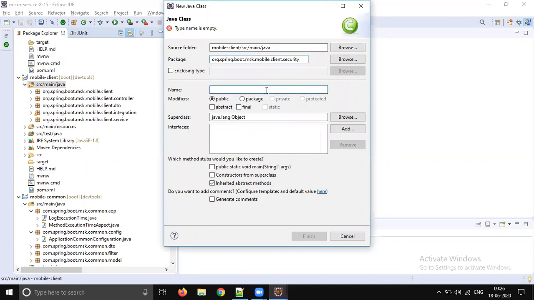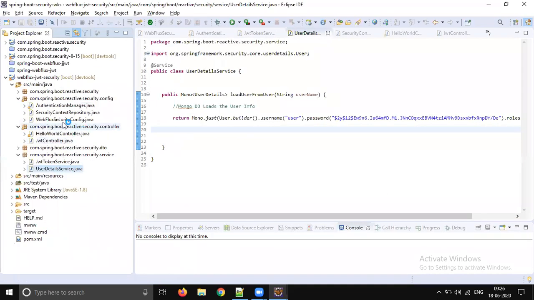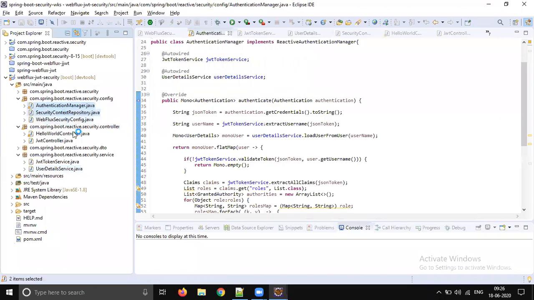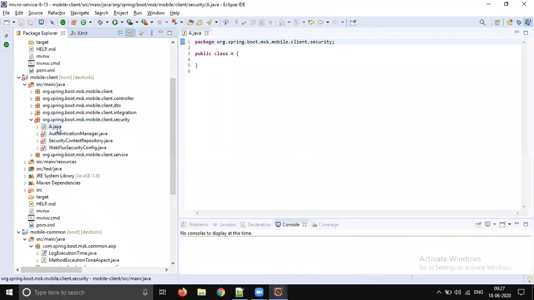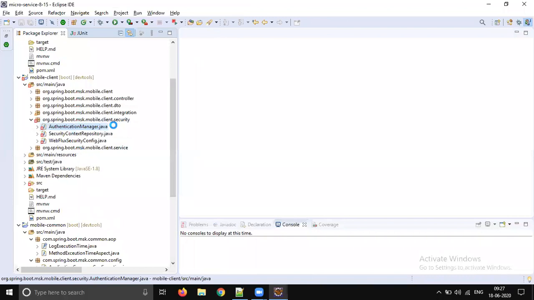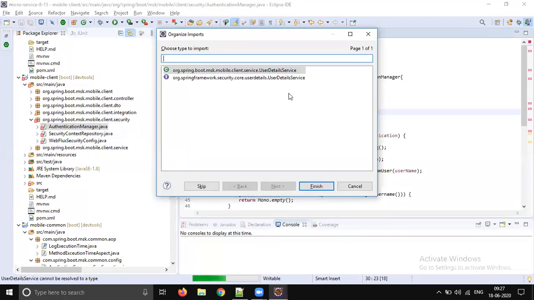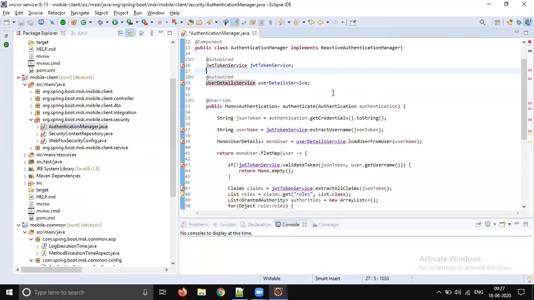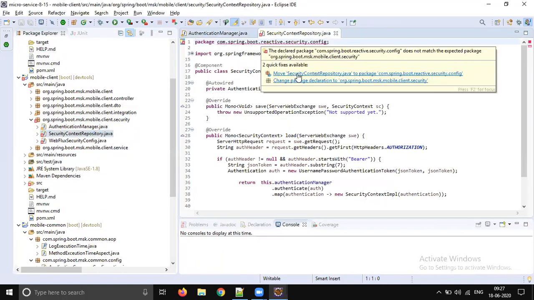Let's create them here. We will remove the PL anyway and keep our own files: authentication manager, security context repository, and web reflect security context. We need to change the package name. Just change the package name, save it, and press Control Shift O, and all the class imports will be corrected. Let's repeat the same for the remaining files.